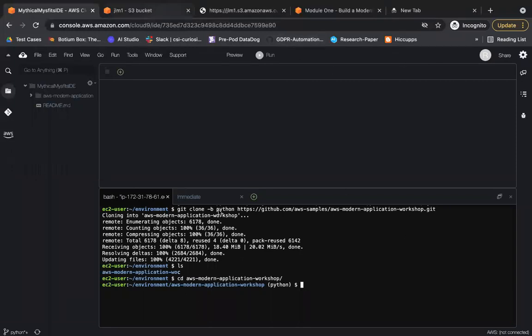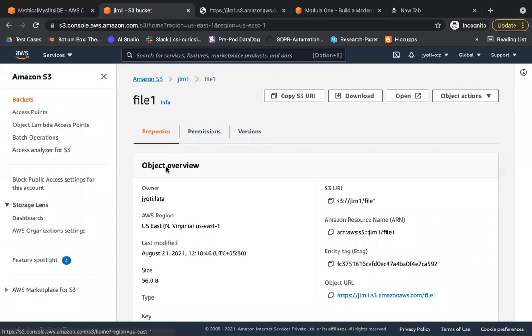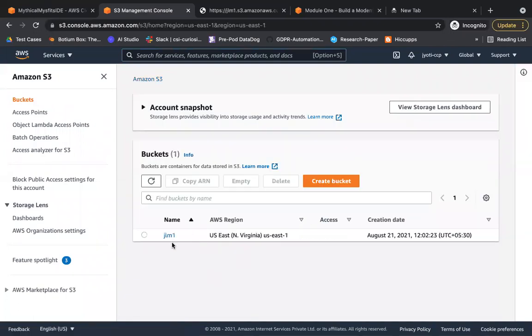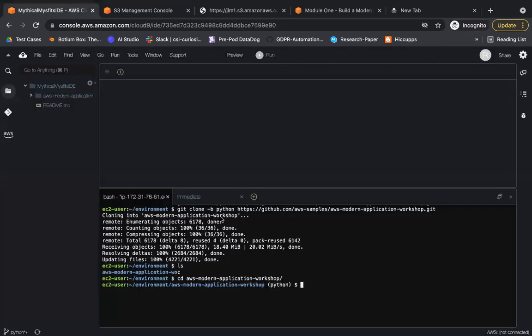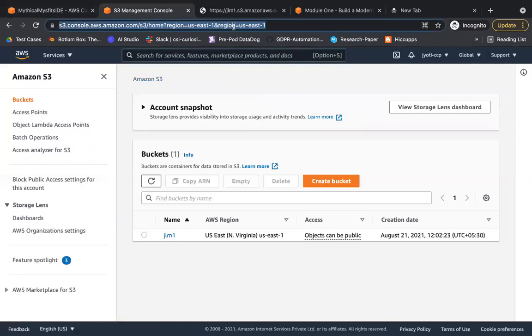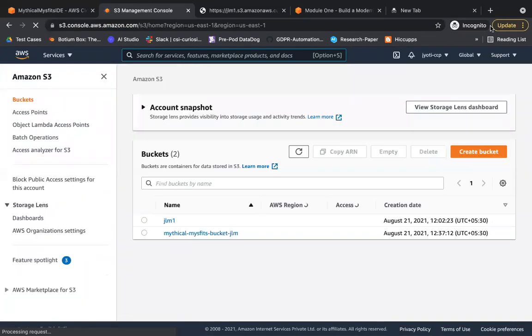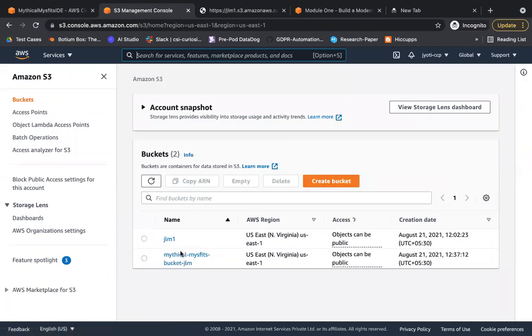Okay, for now, see, there's just one bucket in my account. JLM1. Now I'm going to create another bucket. So make bucket mythical misfits bucket JLM. So if you go here, just refresh this. You see here another bucket.